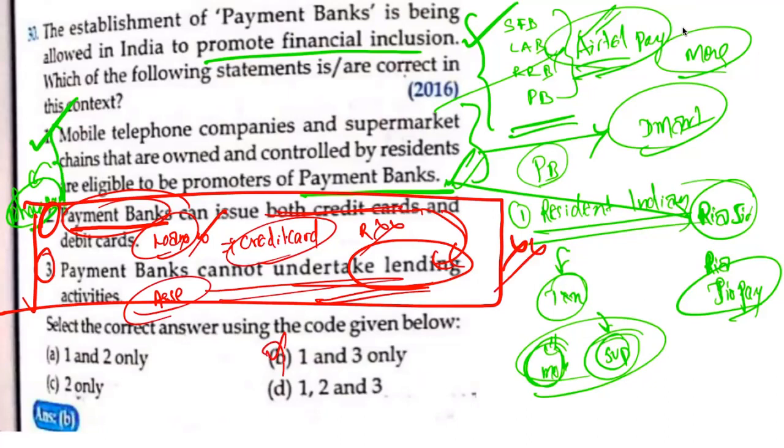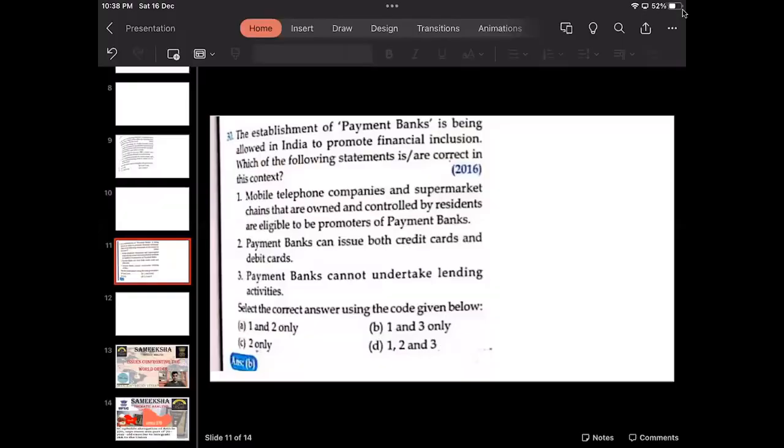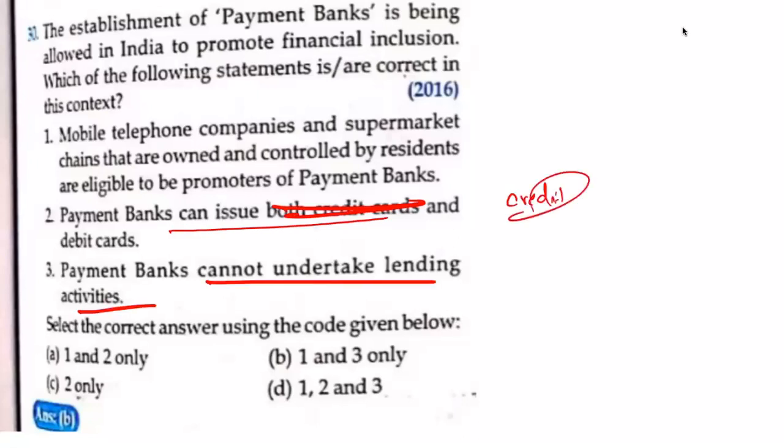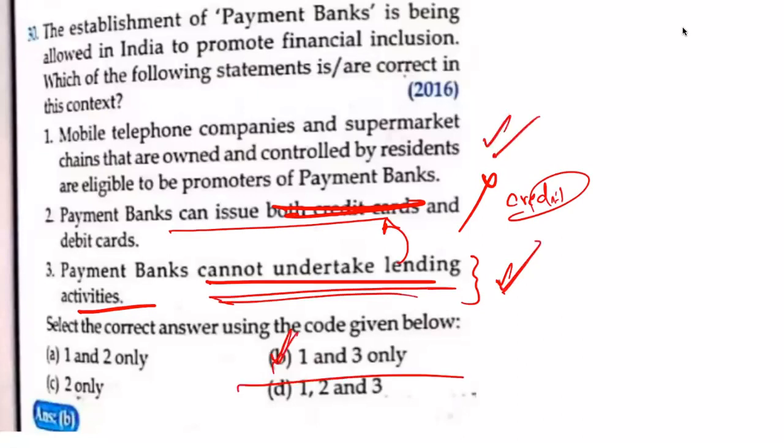So the answer is going to be mobile telephone companies. Which of the following statements? Sorry, 2 and 3 are not synonymous. One second. So in this context, have a look at it. They are not synonymous. They are saying this: payment banks can issue both debit cards and credit cards. They cannot issue credit cards. Why can they not issue credit cards? Because they cannot do lending operations. If they did lending operations, they could issue credit cards. As a result, 2 is wrong. Why is 2 wrong? Because this is correct. So 1 and 3 is going to be the correct option.